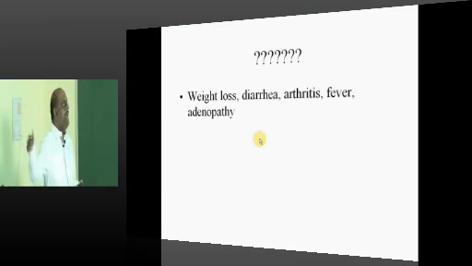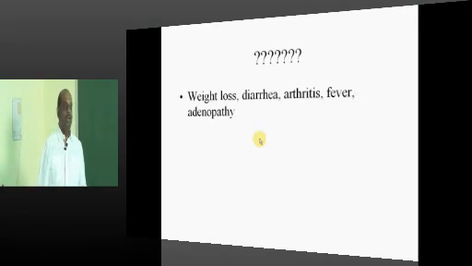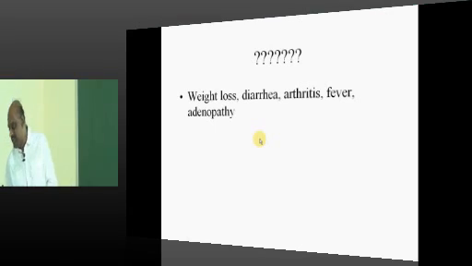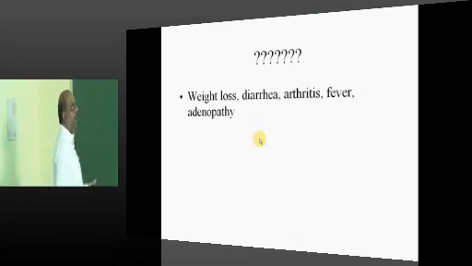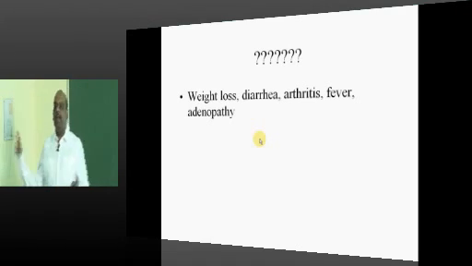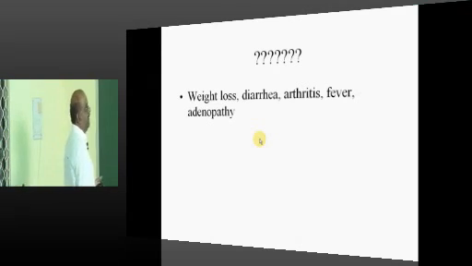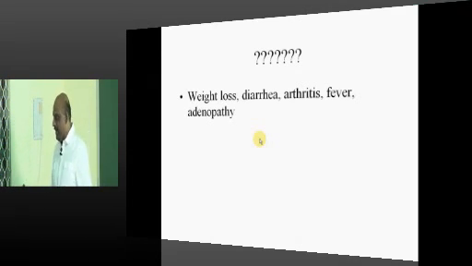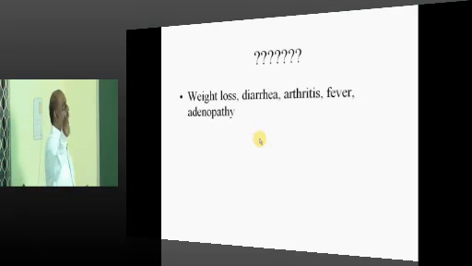Now weight loss, diarrhea, arthritis, fever, adenopathy. If all these occur together, which condition comes to your mind? Who will give me the correct answer? Weight loss, diarrhea, arthritis, fever, adenopathy. If all these things are there, what is the diagnosis that comes to your mind? HIV. I did not guess that people will guess this.